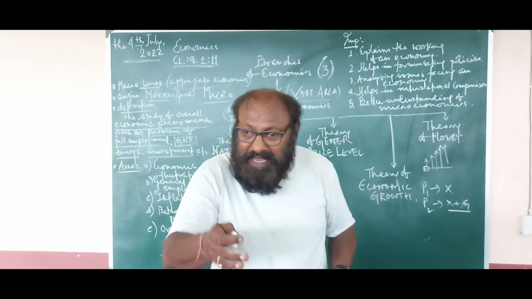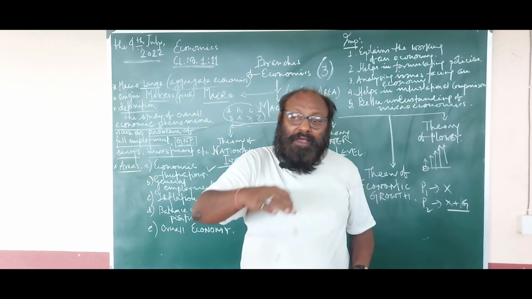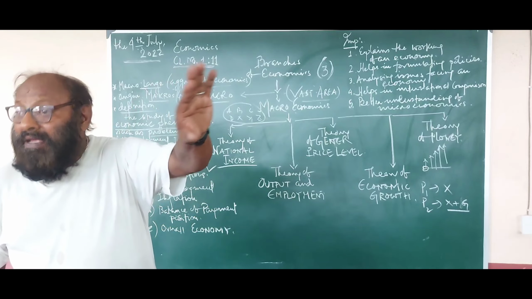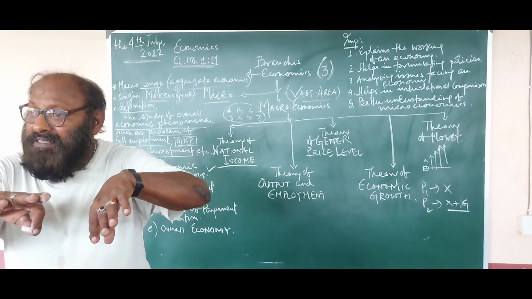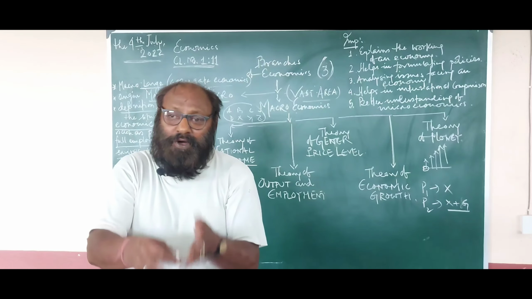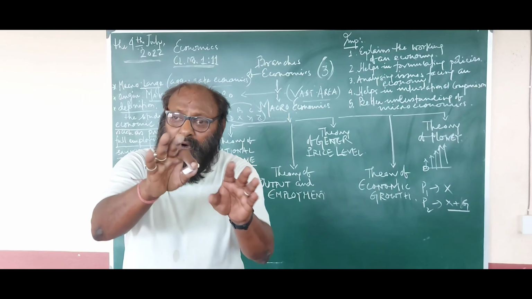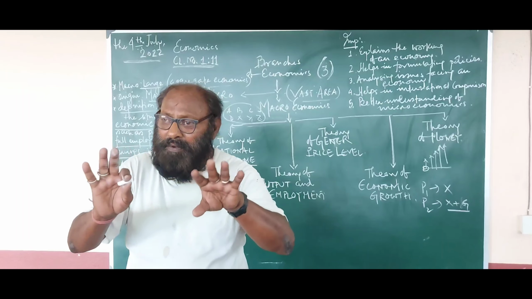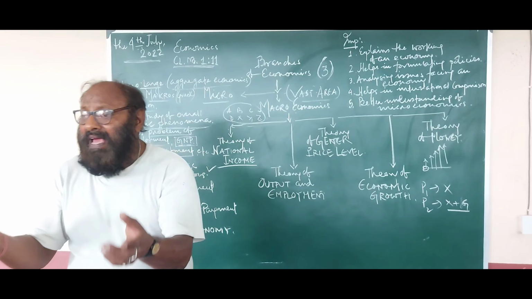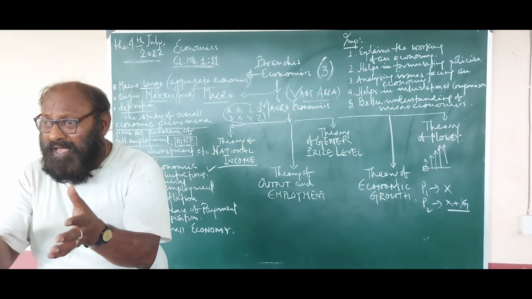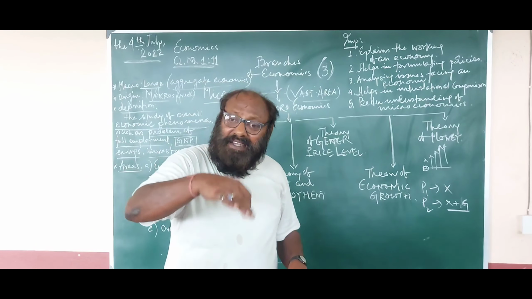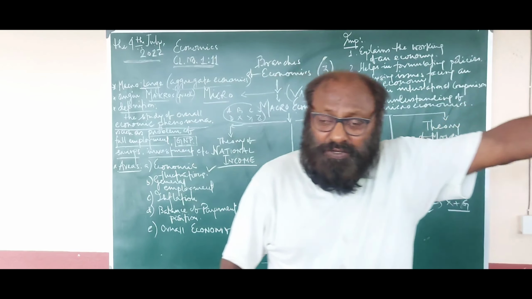A country cannot survive with its own production alone. It can produce a good number of things, but it cannot produce all things. A particular country is specialized in producing particular products, which we can produce in a good quantum. After meeting the national, internal demand, we can export this to others.